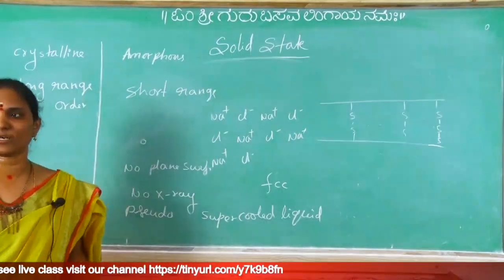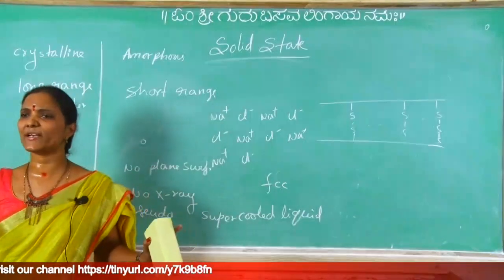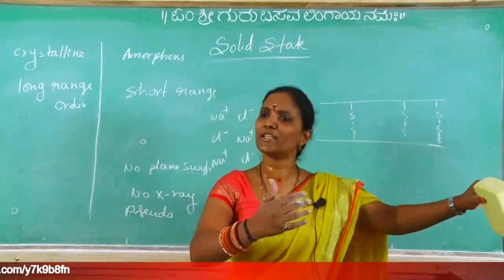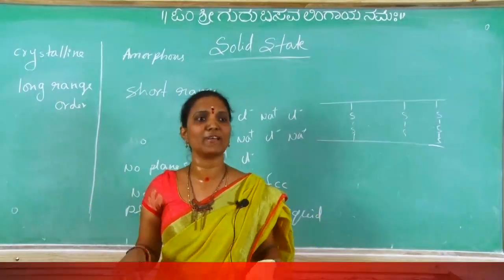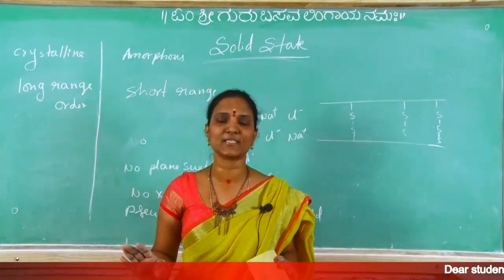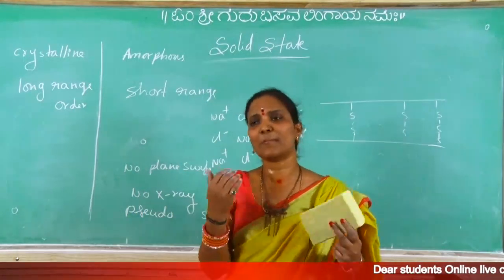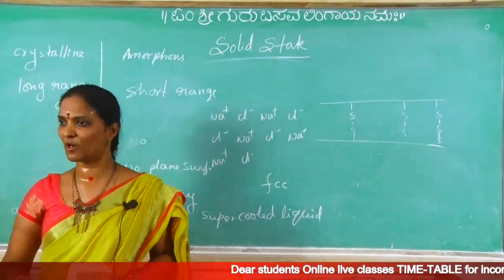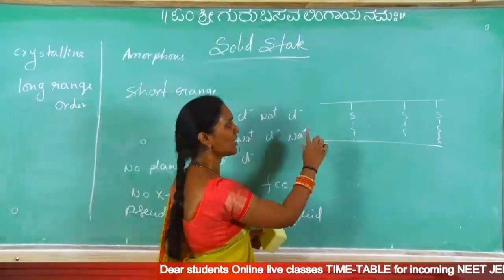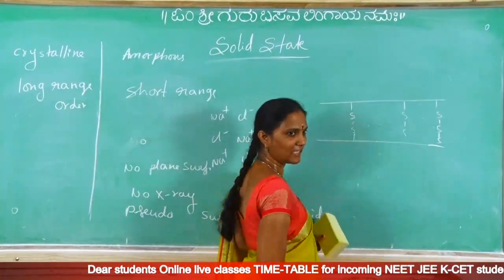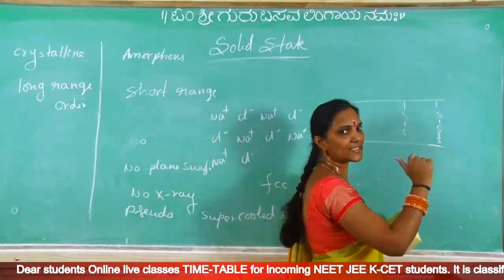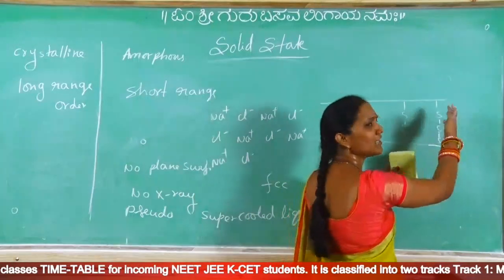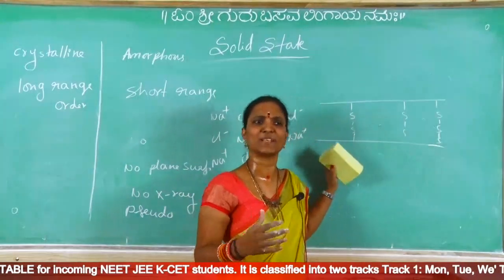Long range order means the same arrangement throughout the crystal: starting Na plus Cl minus, Na plus Cl minus, and the last also Na plus Cl minus. Anywhere you observe, there is no disturbance in structure, exact arrangement is there. A complete crystal having perfect arrangement is a long range order. Short range order means, for example, after 10 disulfide links we get a regular order again and again, but immediately after 20 trisulfide links, disturbance starts.